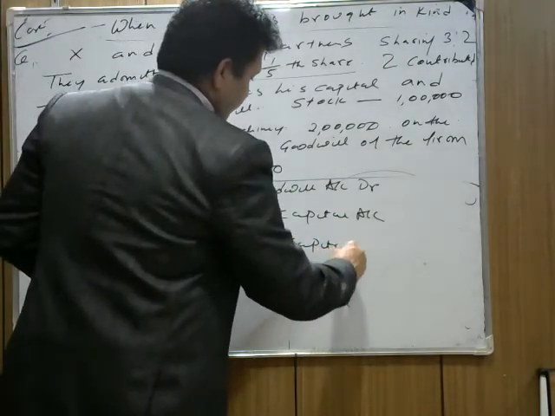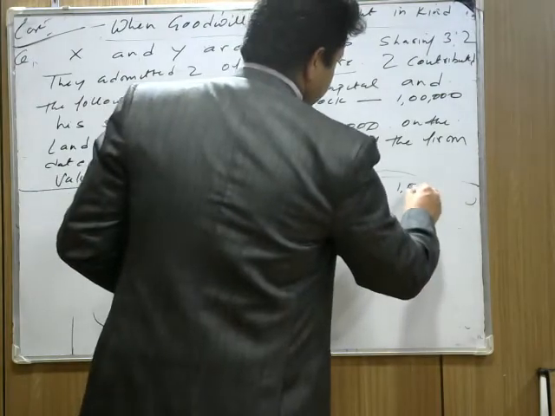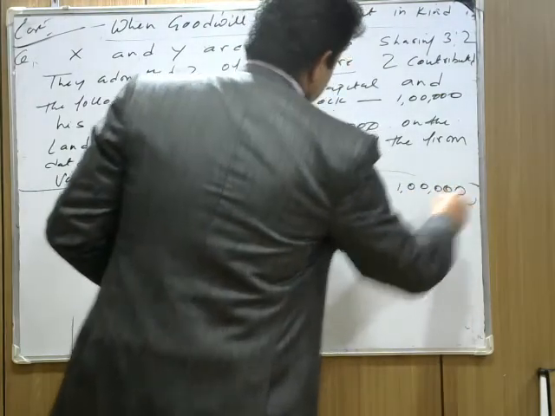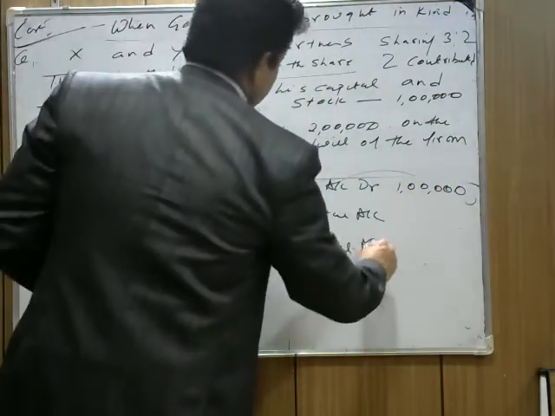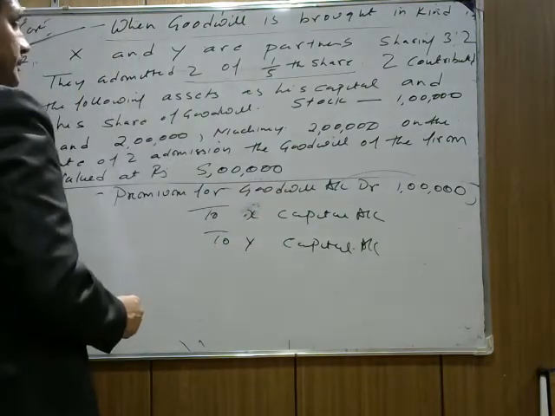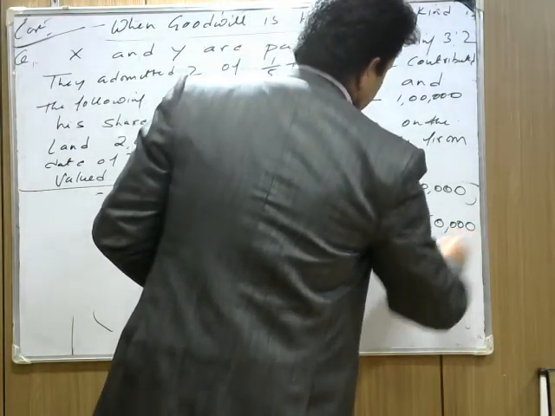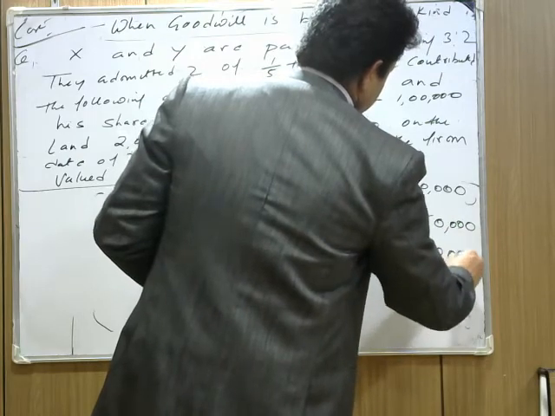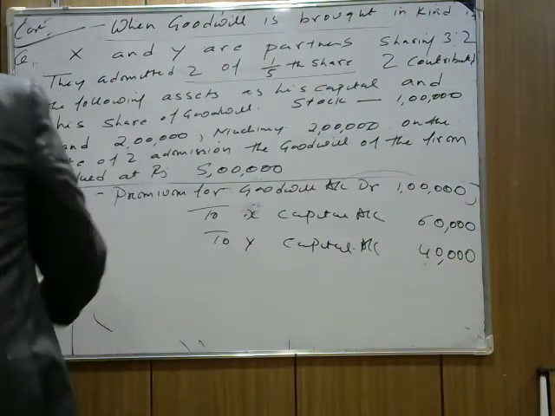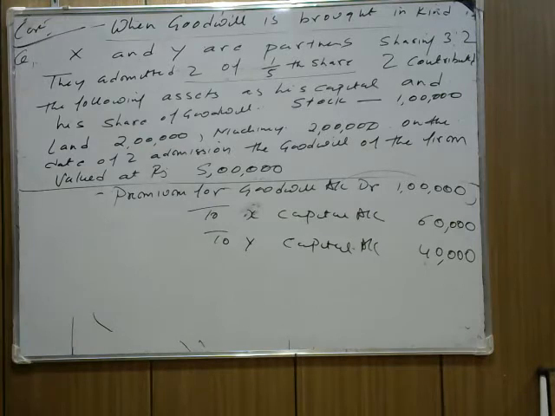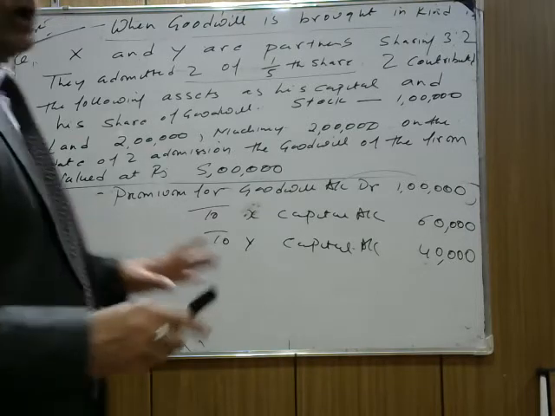The goodwill of the firm, 1 lakh, is divided between X and Y capital accounts in the old ratio, which is 3:2. It comes to 60,000 and 40,000 respectively, being goodwill distributed among sacrificing partners. So I hope this question is clear.